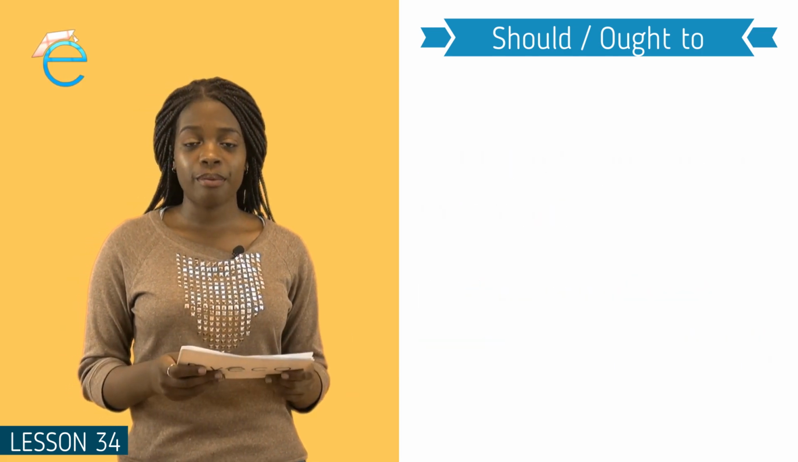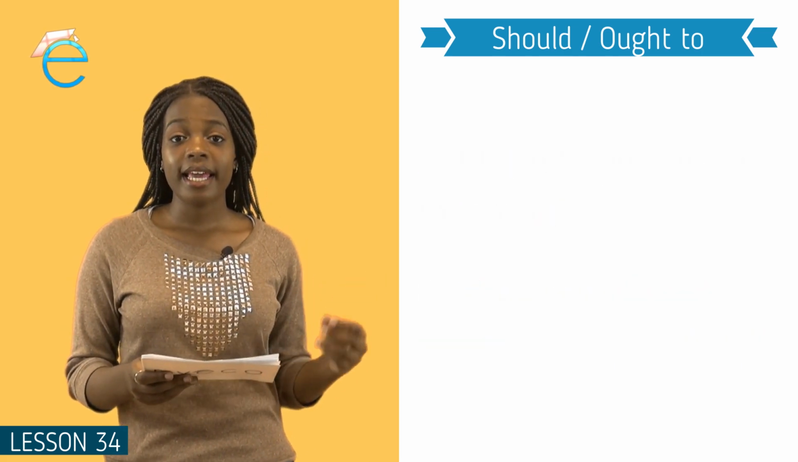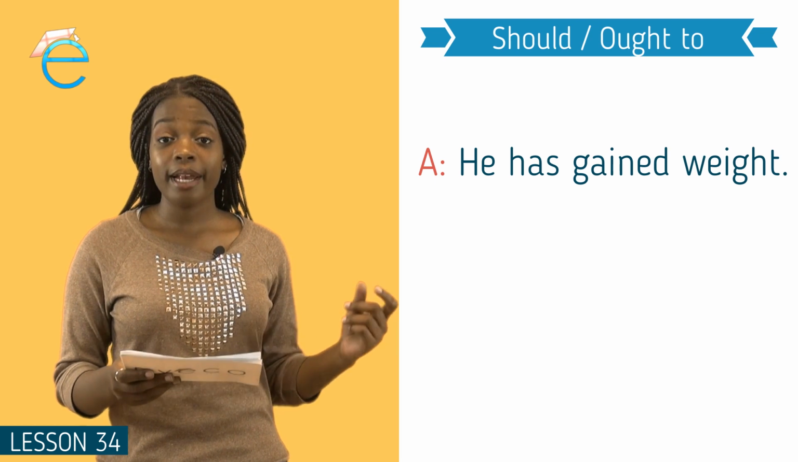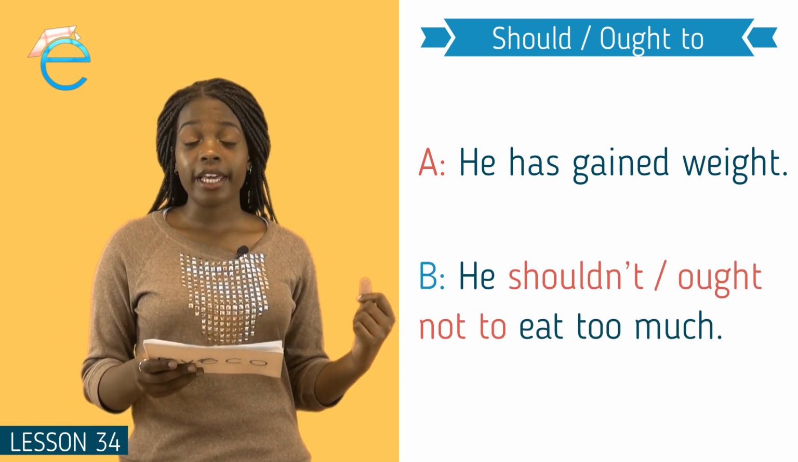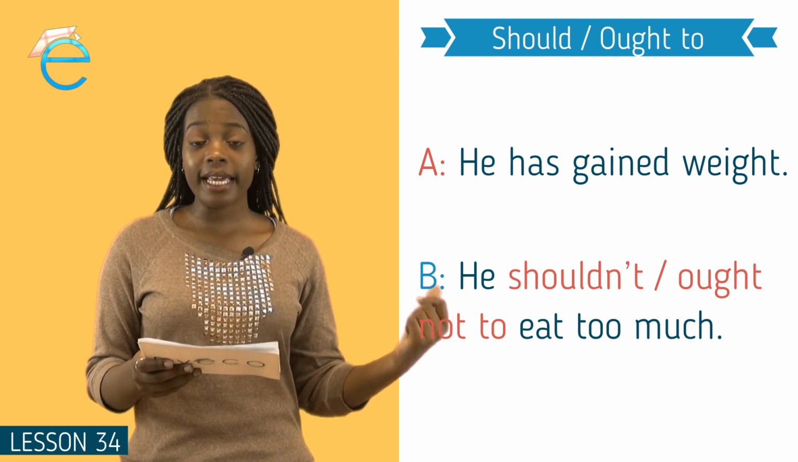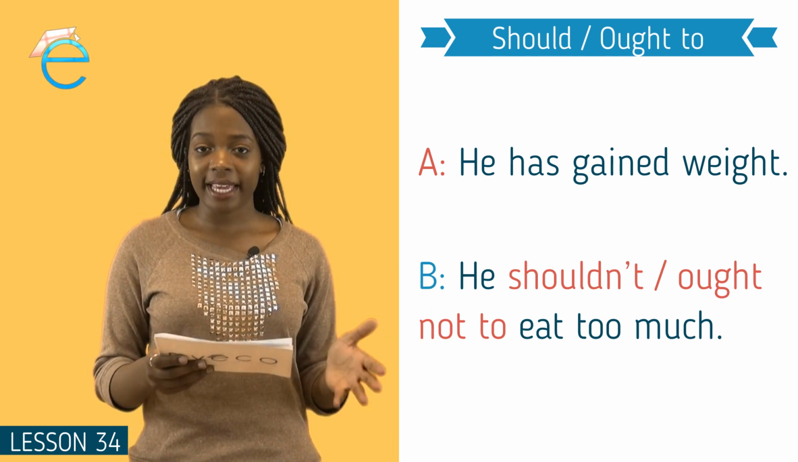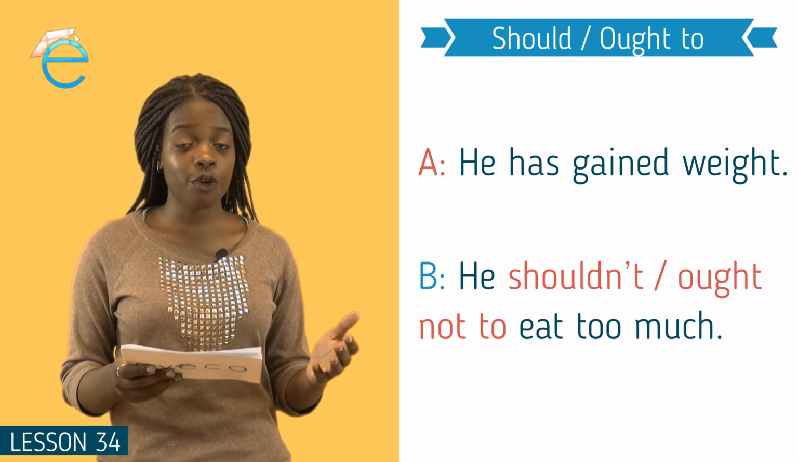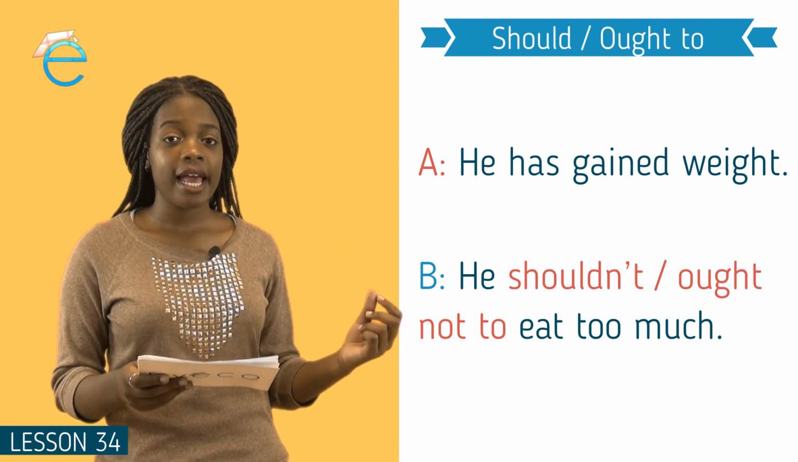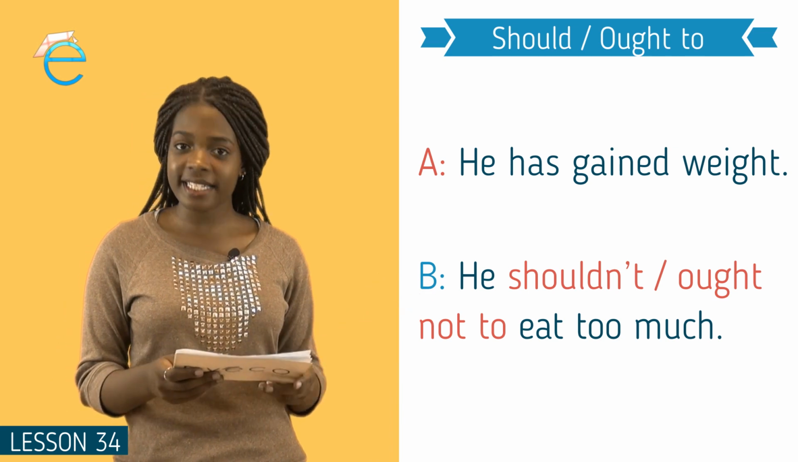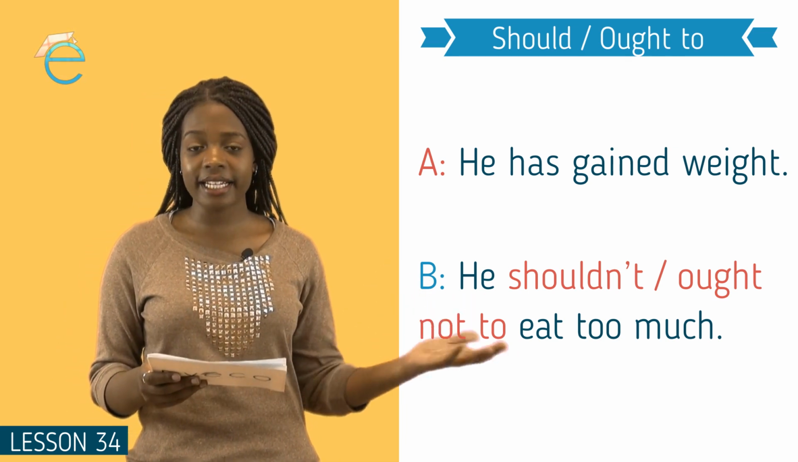In our next example, person A says, he has gained weight. And person B says, he shouldn't or he ought not to eat too much. Again, we're using our shortened form for should not, so it becomes shouldn't, and ought not to stays the same. This is a negative sentence.